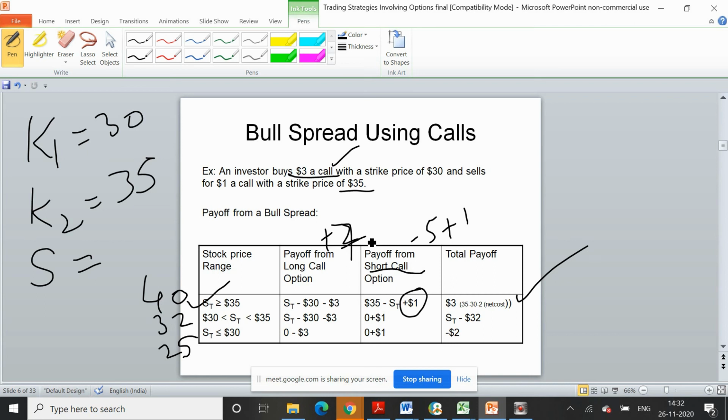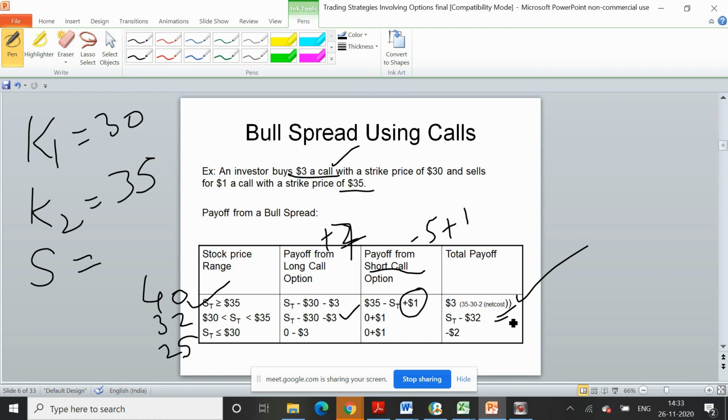Second scenario, the spot price lies between 30 and 35. So let's say the price is 32. For the long call, it is 32 minus 30 minus $3, because this will be exercised. In case of the short call, it will not be exercised, so you keep the $1 which you have received as an option premium. So this will be your net payoff if the price lies between K1 and K2.